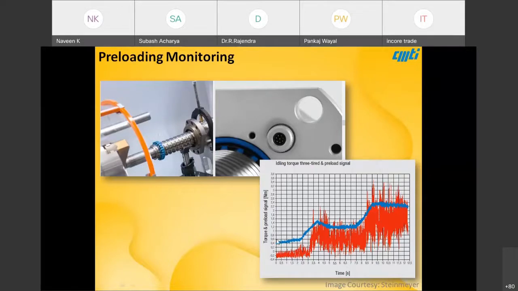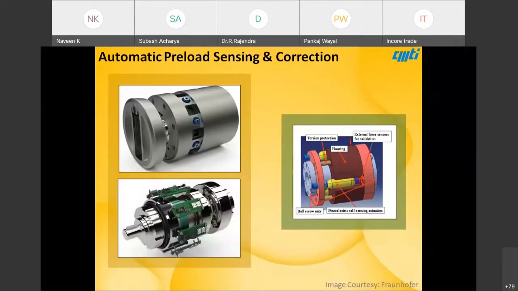For example, one such study was done where a ball nut with three diameters, machined on the same nut, had its preload measured and correlated, and it was seen to be in line. As I said in previous slides, preload can give rise to temperature rise, so it is better to control it.